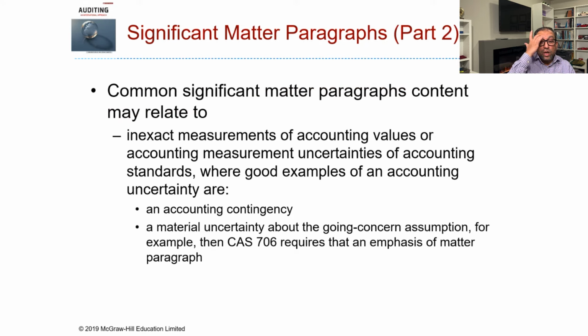Lastly, common significant matter paragraph content may relate to inexact measurement of accounting values or accounting measurement uncertainties, where good examples of an accounting uncertainty are an accounting contingency, a material uncertainty about the going concern assumption. For example, CAS 706 requires an emphasis of matter paragraph.